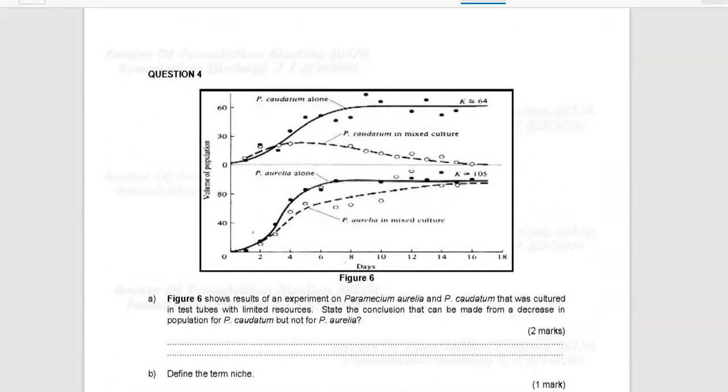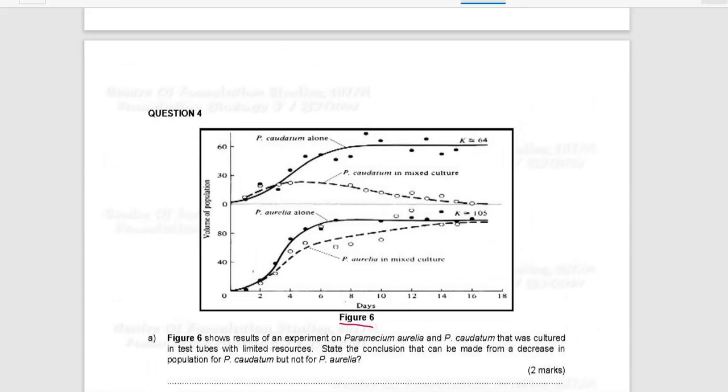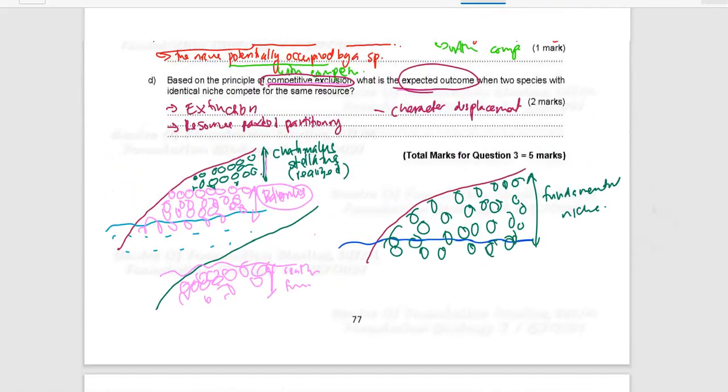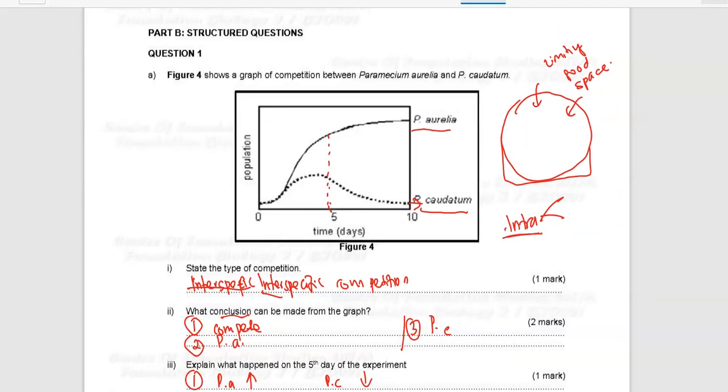Okay, so next question number 4. It shows you figure 6. If you look at this figure 6, it shows you a graph of the population growth of two different paramecium, which is Paramecium caudatum and also Paramecium aurelia. If you notice, this question or this graph is similar to the previous question here. But for this graph, it is much simpler, where you can straight away observe that the population of aurelia increases and the population of Paramecium caudatum decreases.